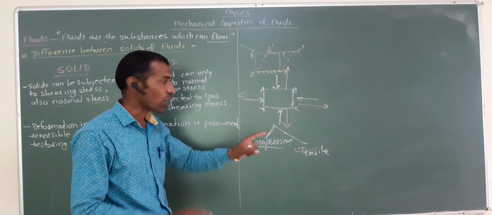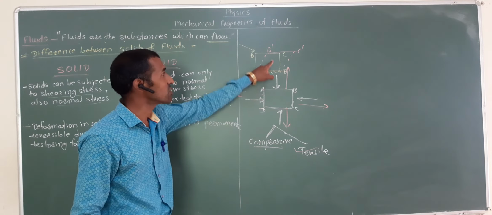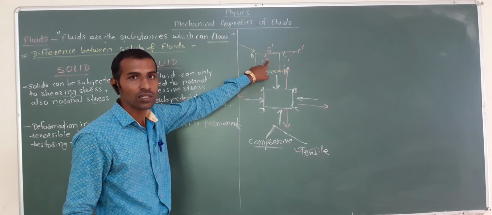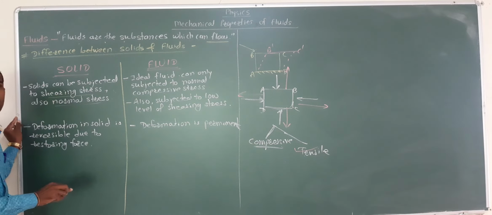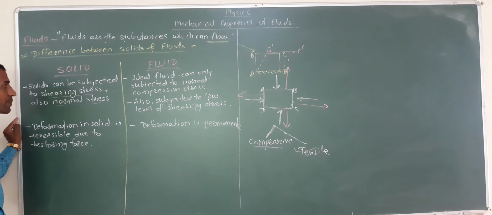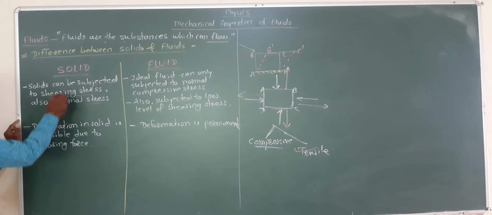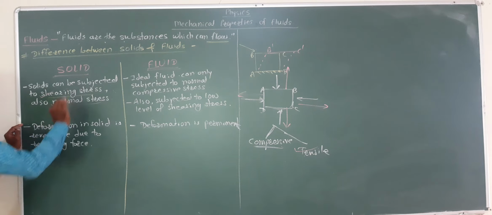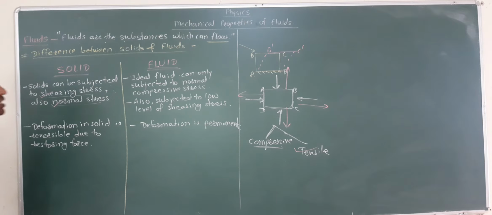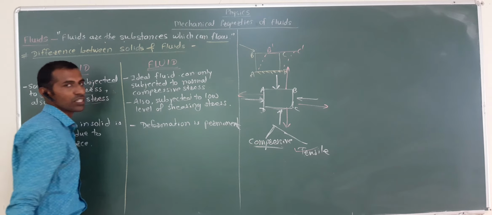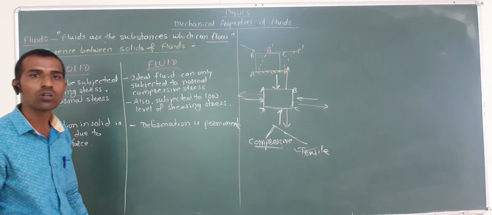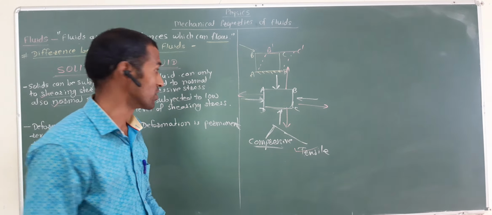Okay. Normal means perpendicular to surface, and shearing stress means inclined. Solids can be subjected to both the stresses, shearing as well as normal stress. But fluids are subjected to only compressive normal stress. We can apply only compressive normal stress.